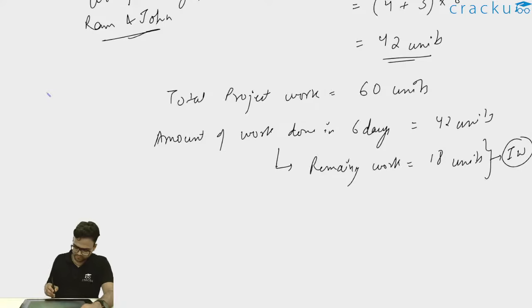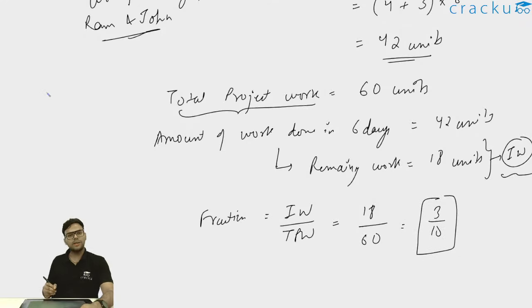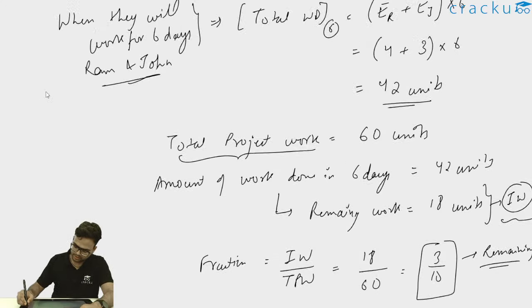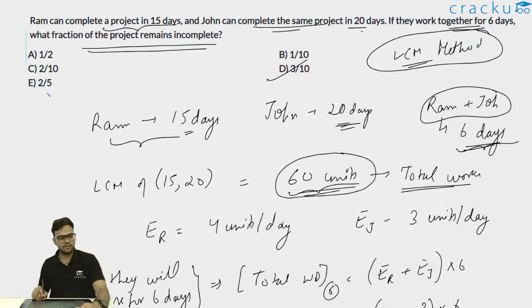And what is the fraction of incomplete work? The required fraction will be incomplete work divided by total project work. Incomplete work is 18 units, and total project work is 60 units. So 18 divided by 60 is 3 by 10. Therefore the remaining fraction of work is 3 by 10, and therefore I can say option D, which is 3 by 10, is the correct answer.